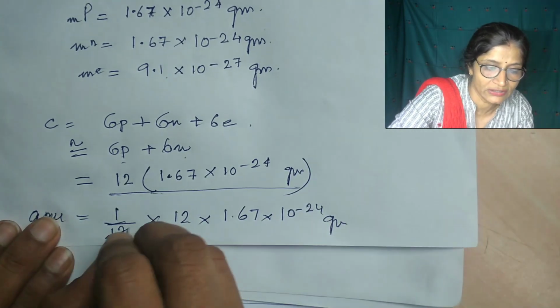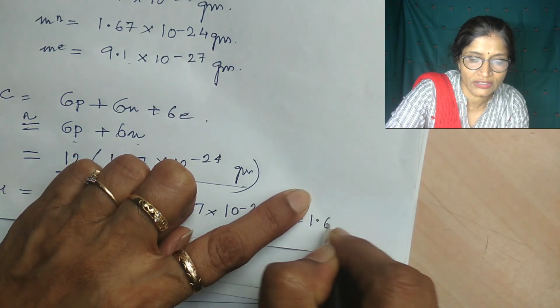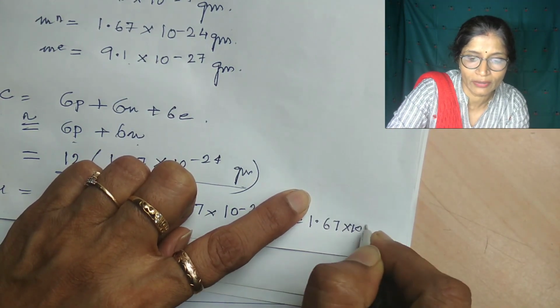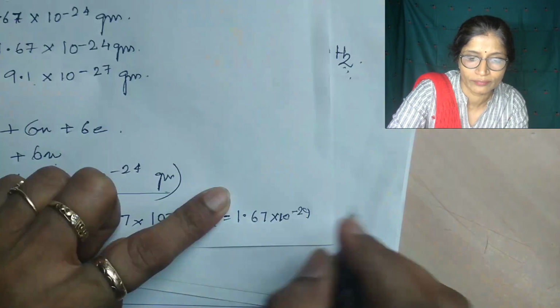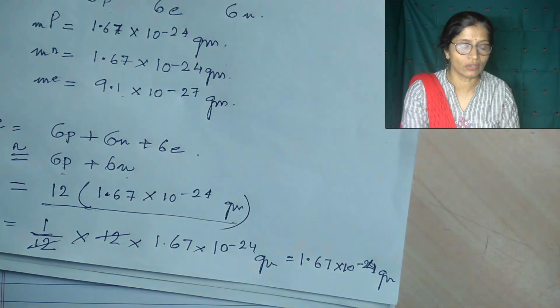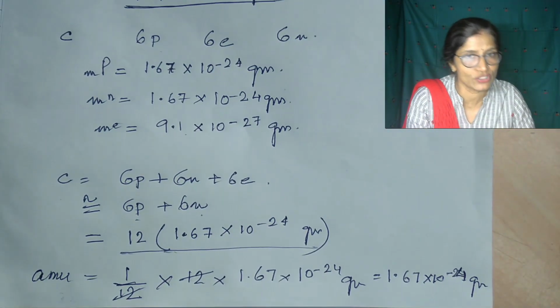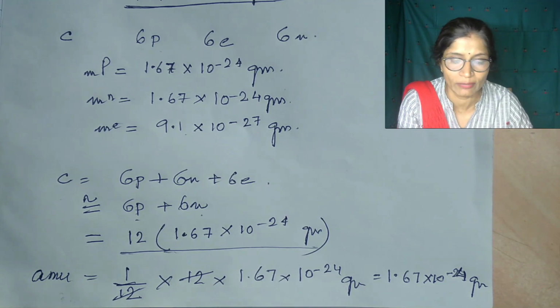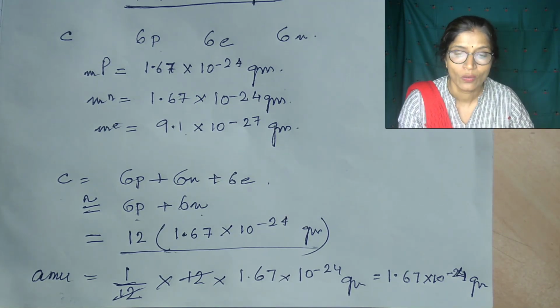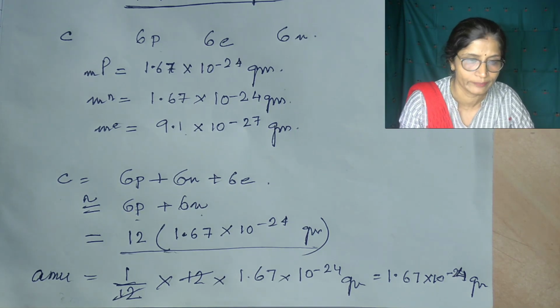So this is cancelled, and that is equal to 1.67 into 10 to the power minus 24 gram. So mass of one AMU is equal to the mass of 1 by 12 the mass of one atom of carbon, and that has been calculated as 1.67 into 10 to the power minus 24 gram.